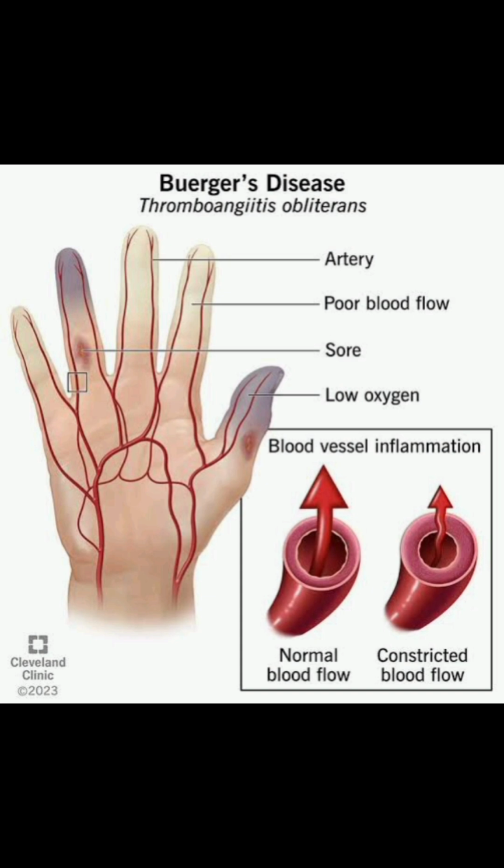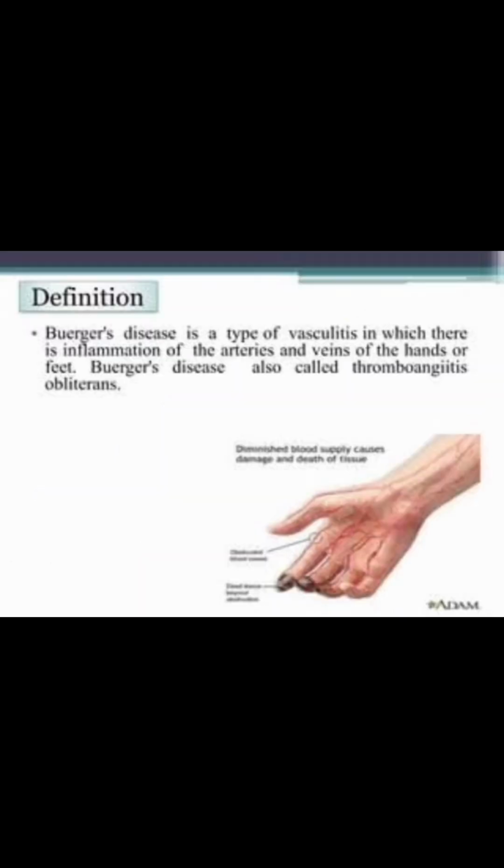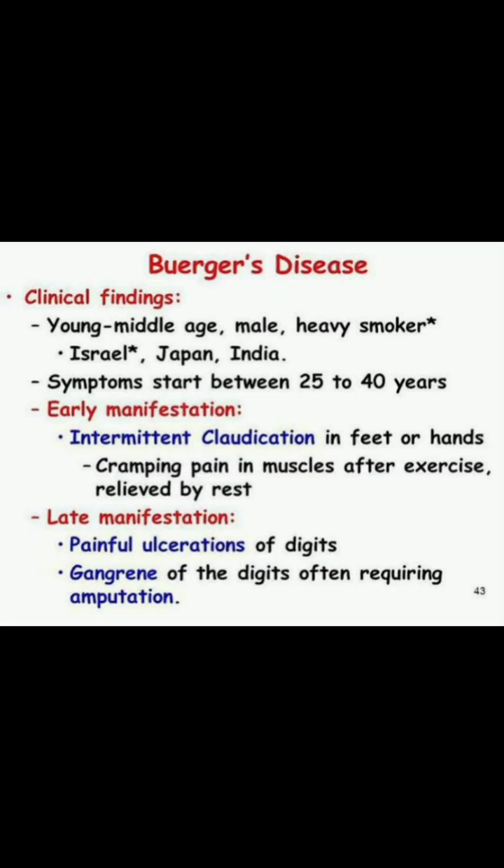Buerger's disease is a type of arteritis in which an inflammatory process damages the arterial wall. Lymphocytes and giant cells infiltrate the vessel wall, accompanied by fibroblast proliferation. Ultimately, thrombosis and fibrosis occur inside the wall, causing tissue ischemia. Buerger's disease typically begins with ischemia of the small distal arteries and veins, progressing to more proximal arteries. There is a very strong relationship between Buerger's disease and tobacco use.